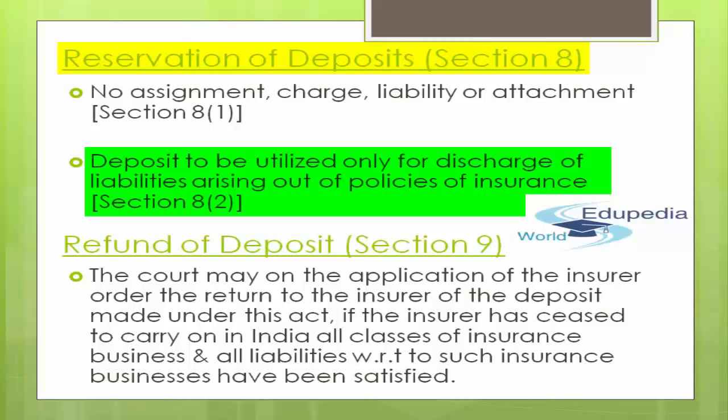Any deposit made under section 7 shall be deemed to be a part of assets of the insurer, but shall not be susceptible of any assignment or charge, nor shall it be available for any discharge of any liability of the insurer other than the liabilities arising out of the policies of insurance issued by the insurer, so long as any such liabilities remain undischarged, nor shall it be liable to any attachment in execution of any decree, except a decree obtained by the policy holder of the insurer in respect of the debt due upon a policy, which debt the policy holder has failed to realize in any way.